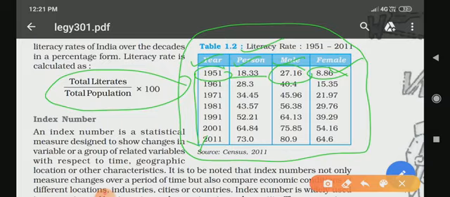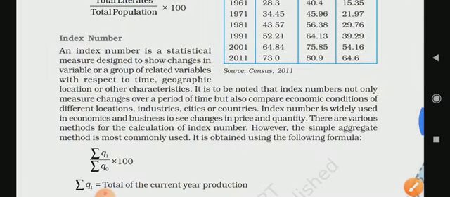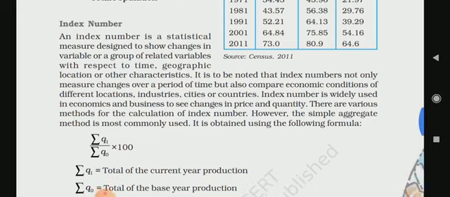Next is index number. Index number is a statistical measure designed to show changes in a variable or a group of related variables with respect to time, geographical location. It also compares economic conditions of different locations, industries, cities, countries, and in business and economics to see the changes in price and quantity. Changes can happen, so that's why we can see them through the index number. The simple method uses the formula